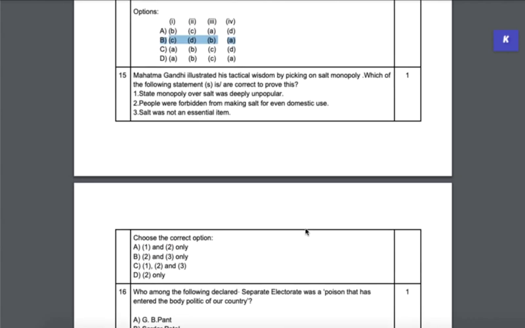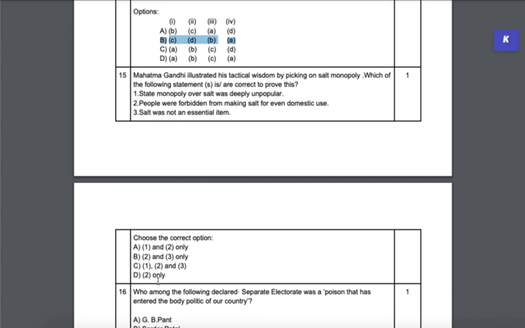Right, now you have question number 15, which gives you again a statement. Mahatma Gandhi illustrated his tactical wisdom by picking on salt monopoly. Now, according to the statement, which of the following statements actually correctly proves this? The state monopoly over salt was deeply unpopular, people were forbidden from making salt for even domestic use, and salt was not an essential item.